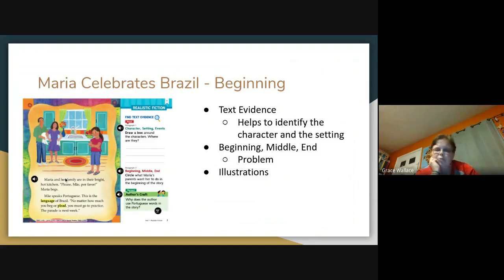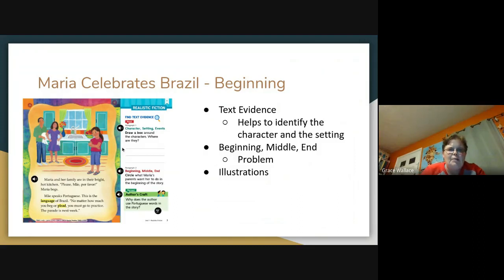You have to because the parade is next week. So I'm thinking the problem is Maria doesn't want to go. For whatever reason, she does not want to go to this practice for this parade. So a lot of times, the text evidence and the illustration, the picture, the drawing can tell me what the problem is of the story.